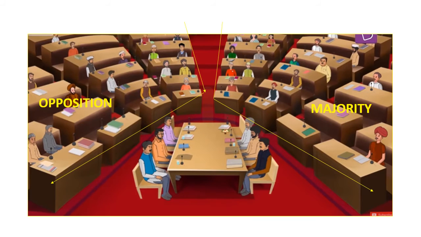The Legislative Assembly is a place where all the elected MLAs meet. Whether they're from the majority or the opposition, they all meet and sit in this hall and they discuss and debate various issues regarding the state.